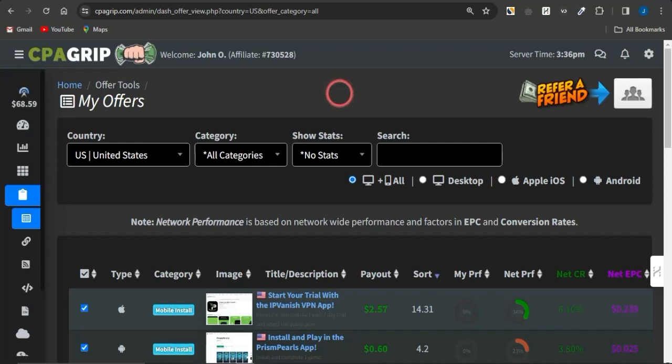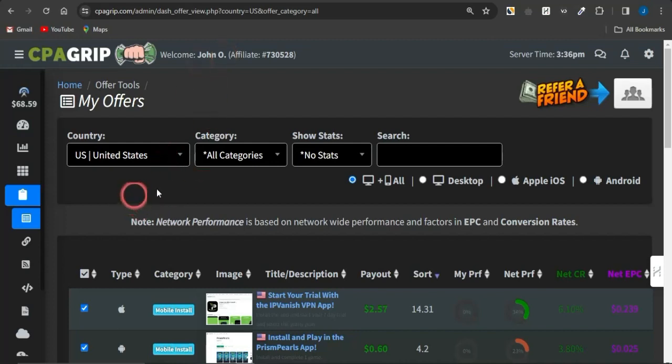Now the first step in achieving this strategy is to get CPA marketing offers you want to promote, and there are various platforms you can use to gain access to that. Once you come onto the platform, you can go to the section to get offers. As you can see, I'm using CPAGrip.